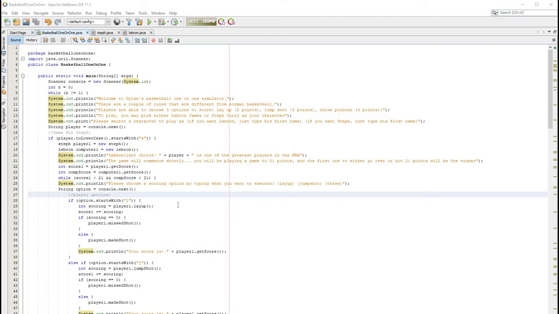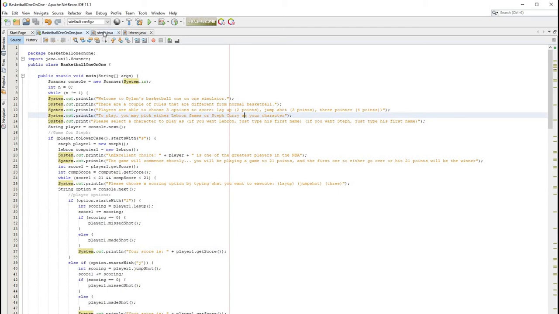Hello, this is my code for the basketball one-on-one game. My basketball one-on-one is a little bit different than what a basketball one-on-one would normally be. Essentially, you pick two players. You either pick LeBron or you pick Steph. And there is no defense. It's just all pure offense.